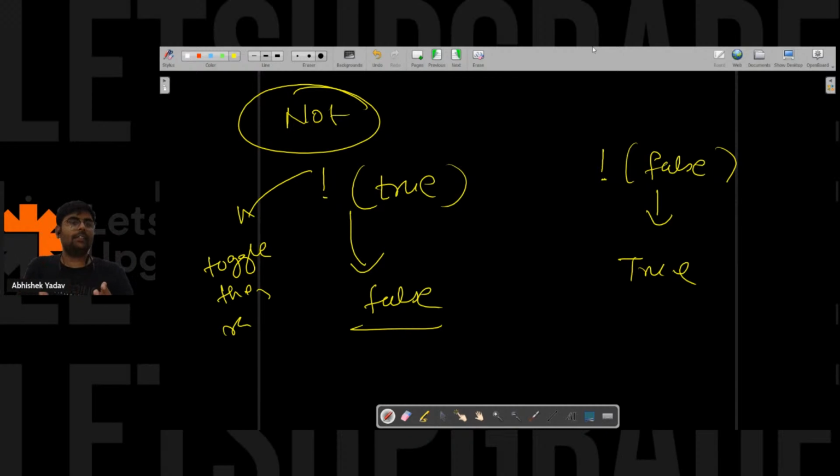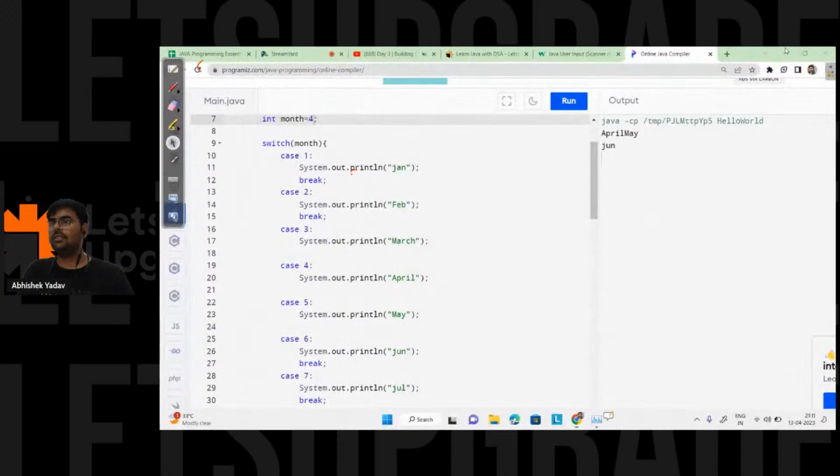In the next session, we will be discussing loops and how to dry run them. We are going to take a good problem statement to understand the for loop, while loop, and do while loop. After that, if we have time left, we are going to discuss the object, how the object gets created in the heap, and what factors are important to understand the object. So this is all for today's session, guys.